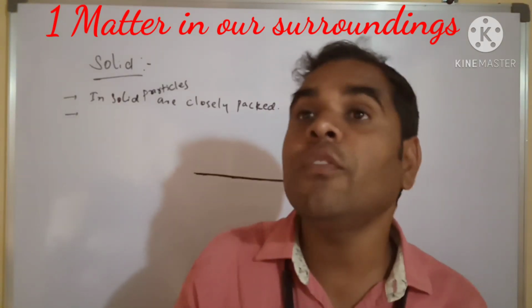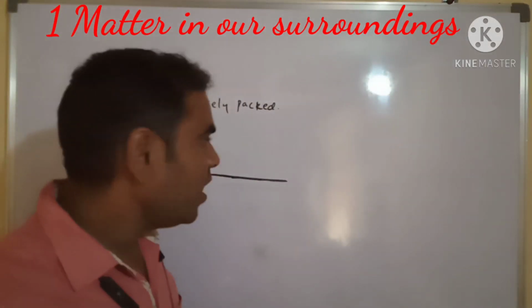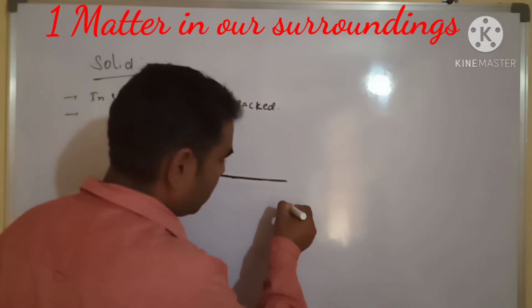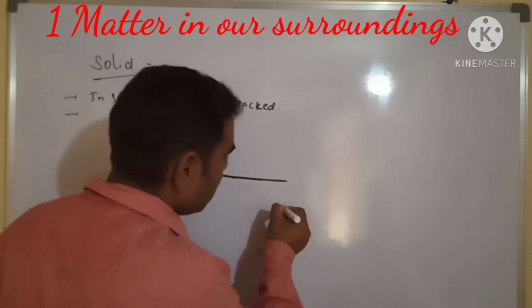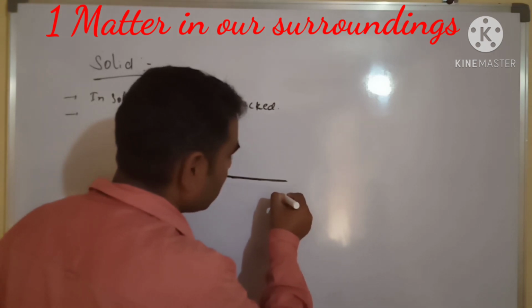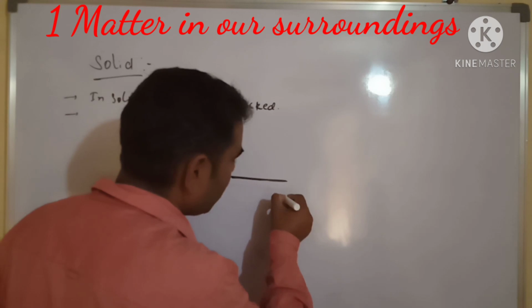The particles of solids only vibrate about their fixed position. For example, this is a candle. In this candle, see, this is the flame.